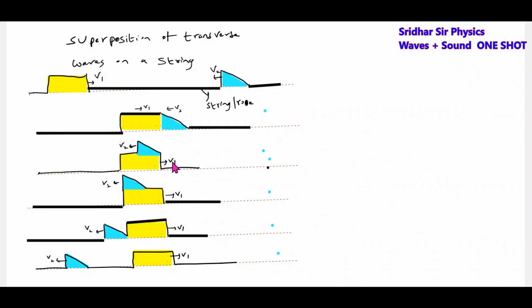There's one small thing which you have to remember, very, very important. This will be the possible shape of the rope. Why will it undergo superposition like this? Practically only this is applicable. Why can't a yellow pulse climb on the blue pulse? That particular pulse is practically not possible. So the superposition will occur like this only.